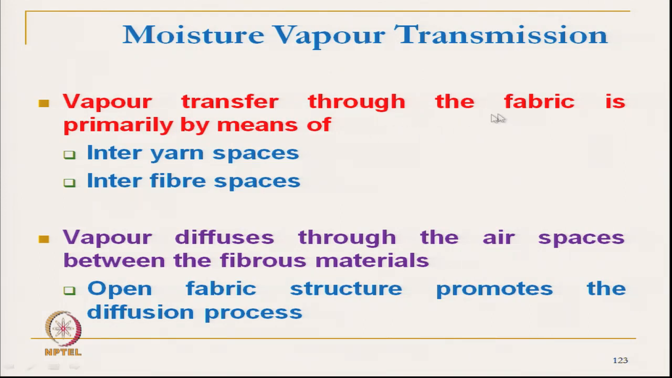Moisture vapor transmits through the fabric primarily through the inter yarn space and through the inter fiber space. Through these two zones, moisture in vapor form gets transmitted, and moisture vapor diffuses through the air space between the fibrous material. So, an open fabric structure promotes the diffusion. If there is some open space, moisture gets diffused through it.